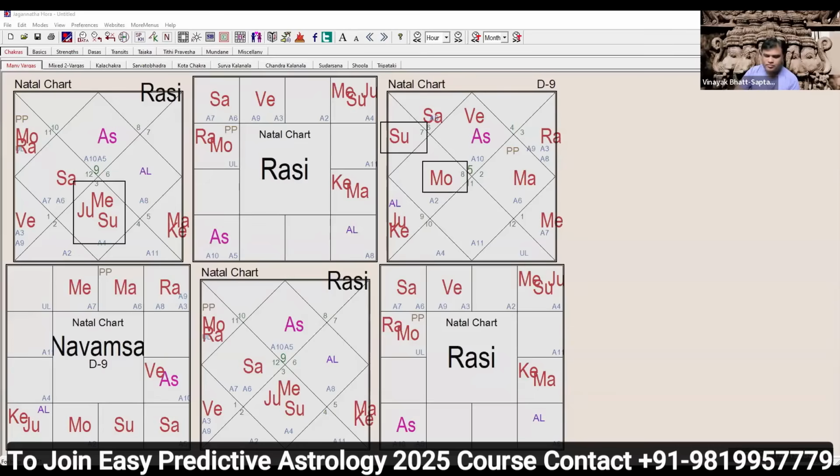This is a mistake that we make. We all think, like in this case, if Mars is sitting in the Leo sign, so Sun is connected to Mars. It is obvious. But we can't take that the Sun is also connected to Aries and Scorpio. We can't do the reverse. Are you understanding? Mars dispositor is Sun. In this case, if you see, Mars dispositor is Sun. So what is our understanding? Mars is connected to the Sun.